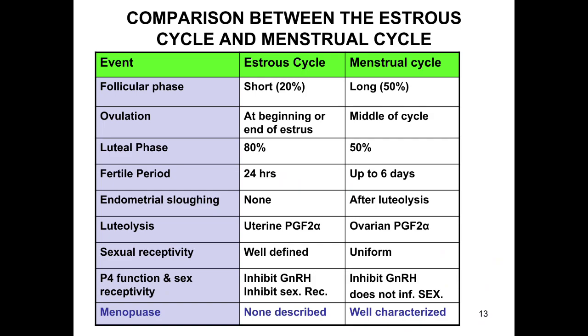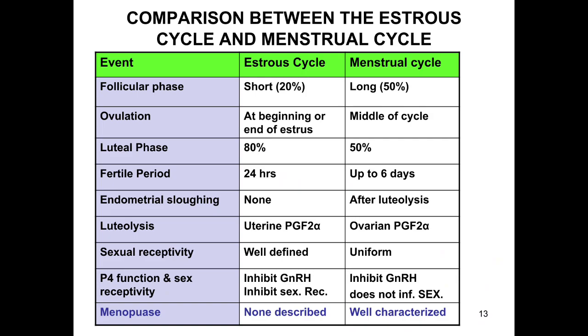The fertile period is 24 hours after ovulation, and up to 6 days in the case of the menstrual cycle after the ovulation. That is the fertile period during the heat time, 24 hours, and there is 6 days in the case of the menstrual cycle. Endometrial sloughing is not present in the case of the estrous cycle after the luteolysis. It takes place in the case of the menstrual cycle.